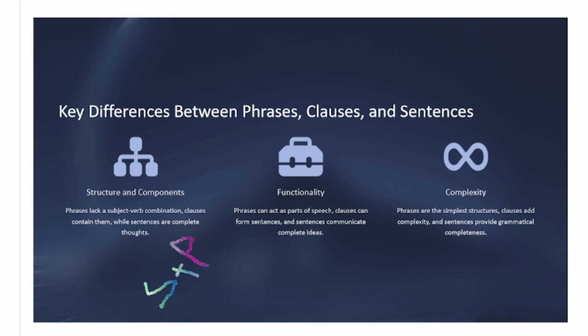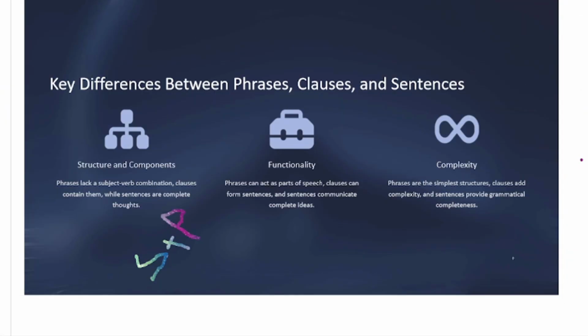In terms of functionality, phrases can act as a part of speech. It's not a complete meaningful part, but it's an additional part of speech. And clauses can form sentences by combining independent and dependent clauses. Similarly, sentences communicate complete thoughtful ideas. And in terms of complexity, phrases are simpler in form and structure, while clauses add complexity in sentences, and sentences provide proper grammatical completeness in speech or in writing.